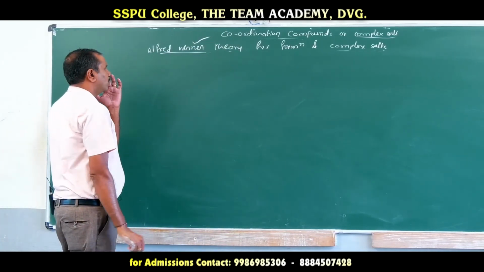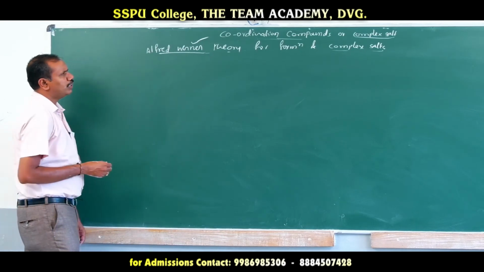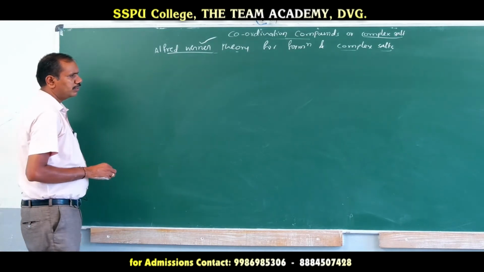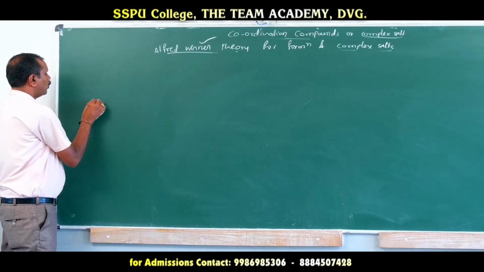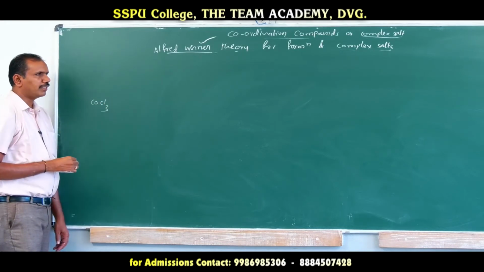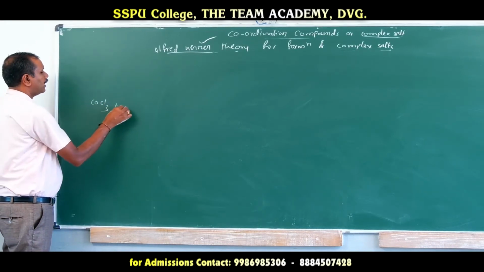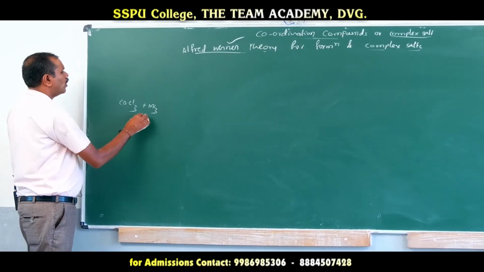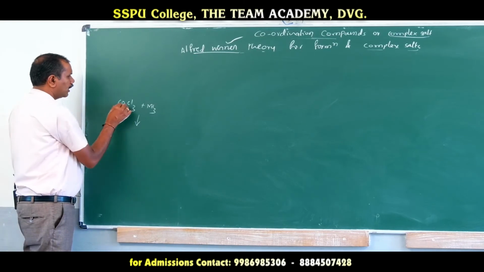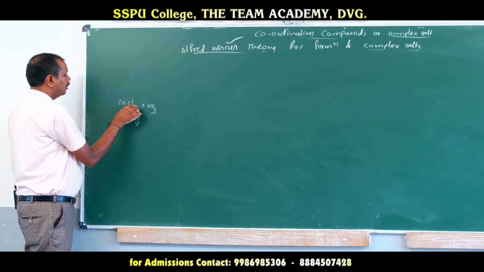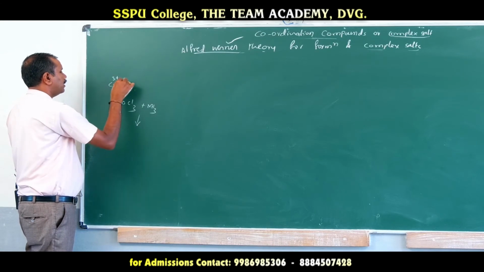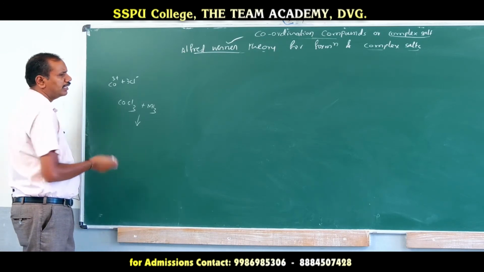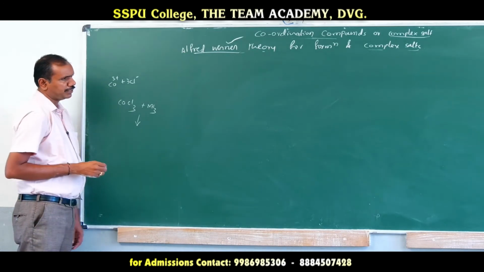Now we will see what is Alfred Werner's theory for formation of complex salts. In the earlier stage, he took simple salts like cobalt chloride, and made it react with ammonia, that is amine. So it forms a complex salt. You see, CoCl3 is a simple salt. Why? Because Co3+ and 3Cl- are there, it can dissociate to form two simple ions, one cation and one anion, then it is called a simple salt.